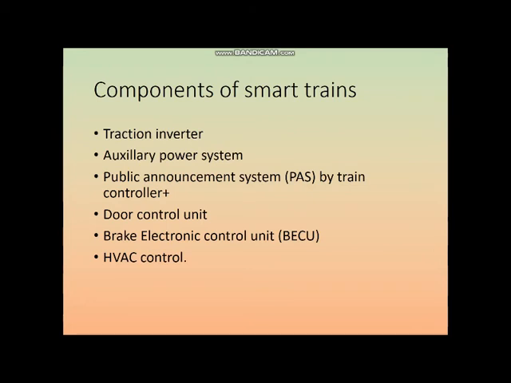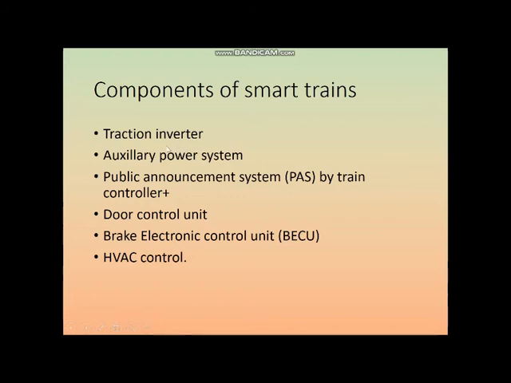First of all, there is a traction inverter. Traction means something which provides the power. The inverter converts this power from electric to mechanical, and all that conversion system is there. This can also be made automatic based upon the various requirements of the train. Sometimes it is a third rail, or sometimes the power is taken from overhead units. And sometimes there are neutral zones also.